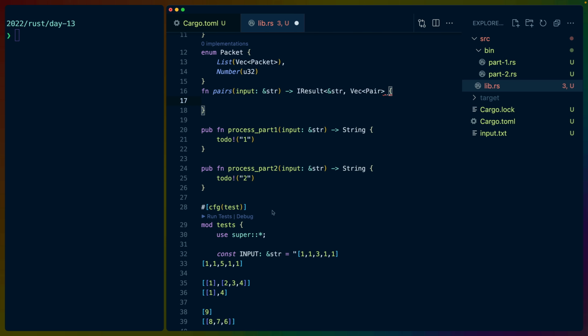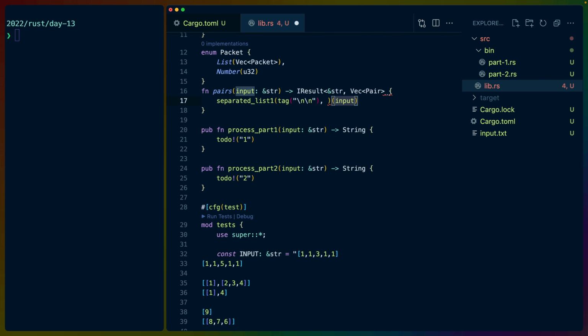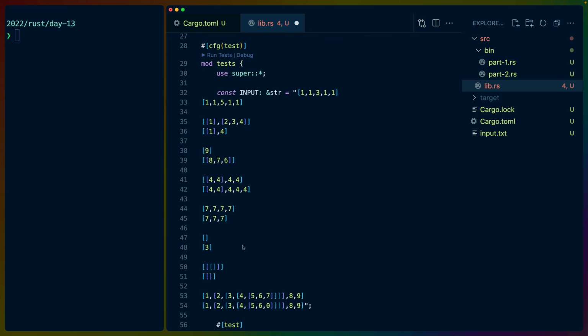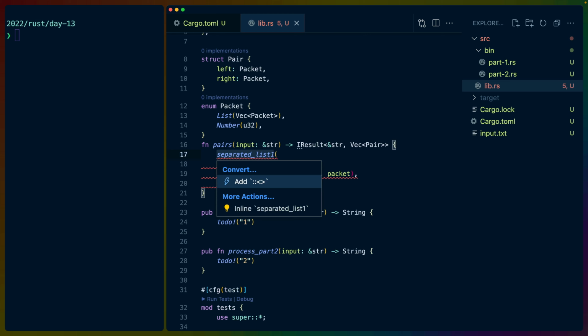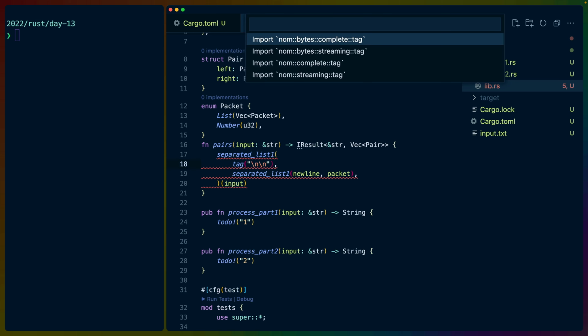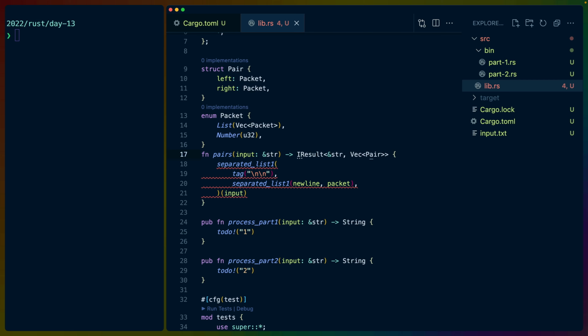So fully pairs is going to be separated list 1, tag, new line, input on the end. This gives us each of the 2 packets to read. We always have a list at the root, so not terribly worried about that. So separated list 1, because 1 always has to be there. New line, and then packet. That feels right. Forgot a little bracket there. Separated list, tag, import tag. What else do we need? New line, probably. I don't have that imported. So this is actually a vec of pairs.